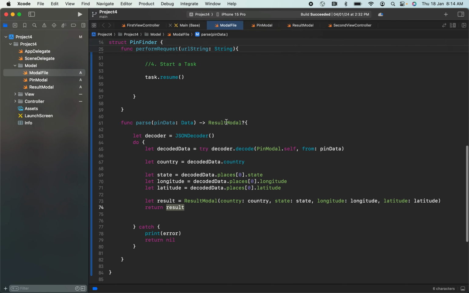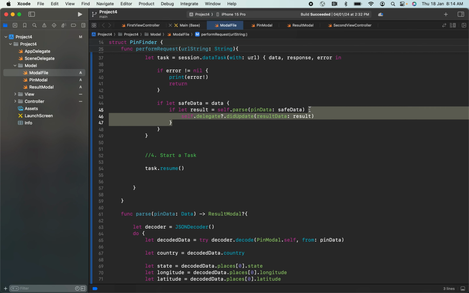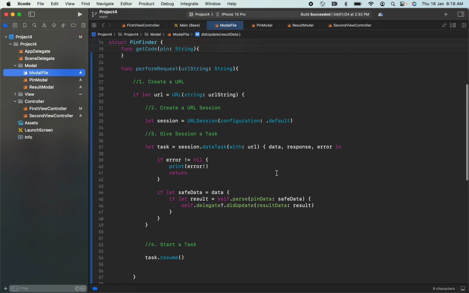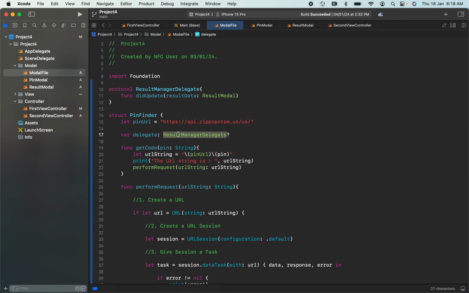So when I return this result, it will reach here. I'm calling the parse function here, and while returning, it will save the result here. After that, if I got the result, it will enter and call the delegate. Here, the delegate that I have set is the ResultManagerDelegate.